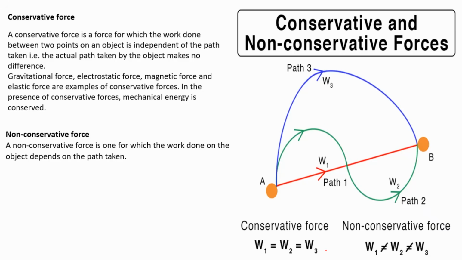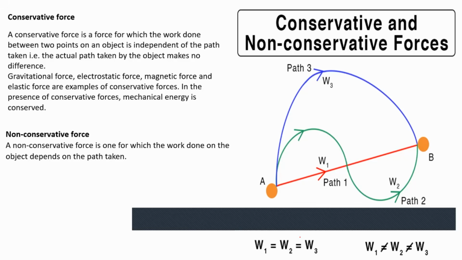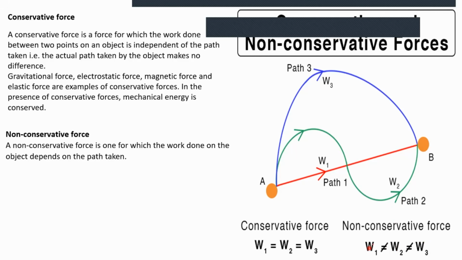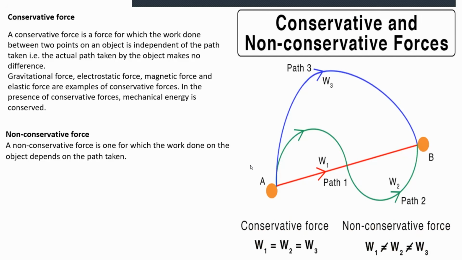Hence, if you see at the bottom of my diagram here, I did put the idea that if you are dealing with non-conservative, the work done with path 1 is not the same as the work done with path 2, is not the same as the work done with path number 3. So work done by path 1 is not equal to work done by path 2 is not equal to work done by path 3 in a non-conservative force. If it's conservative, as we had said earlier, the work done is the same. The path taken does not matter.